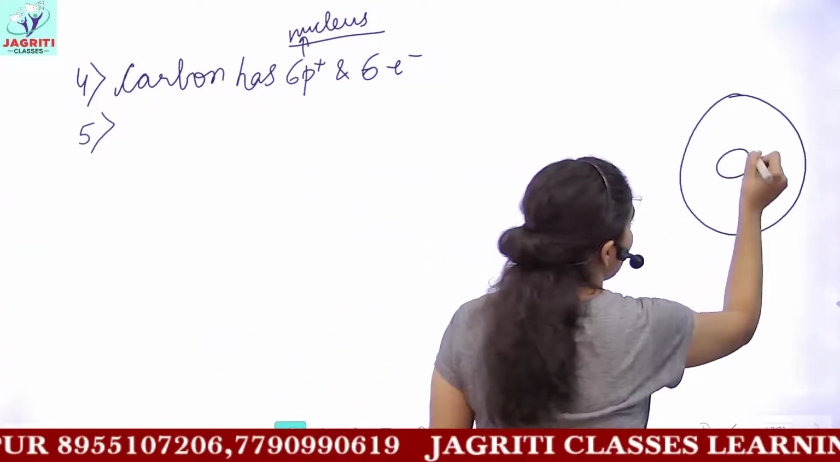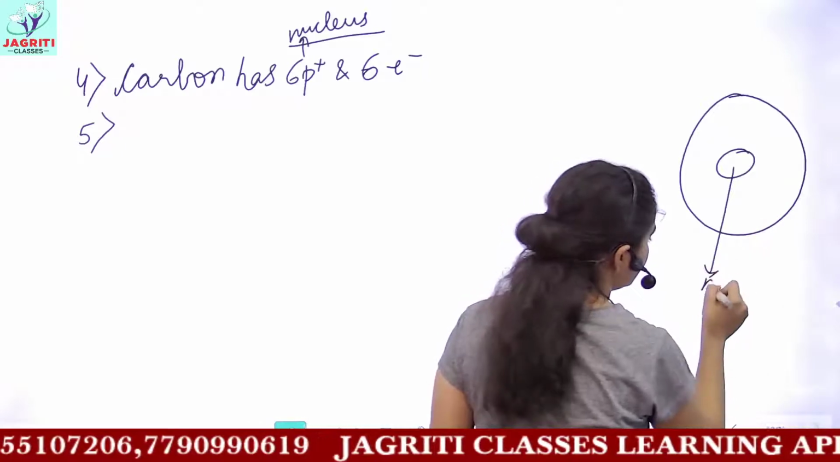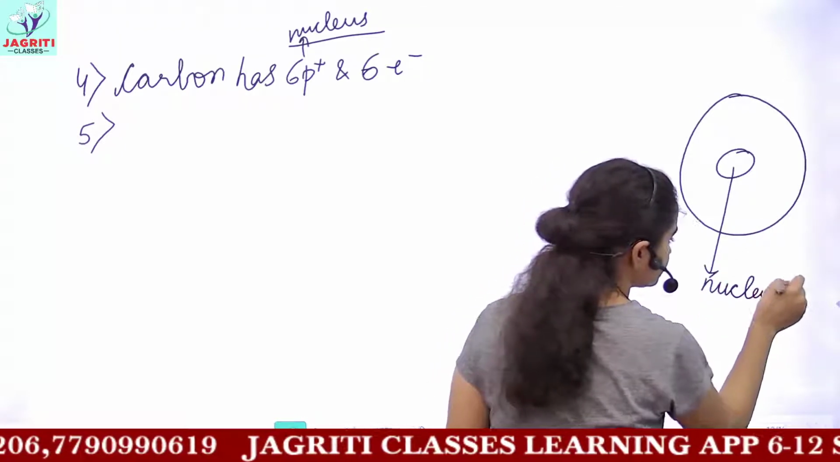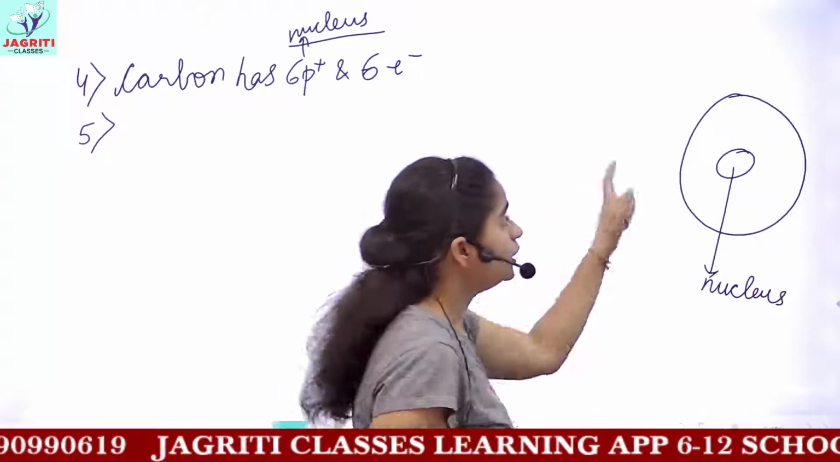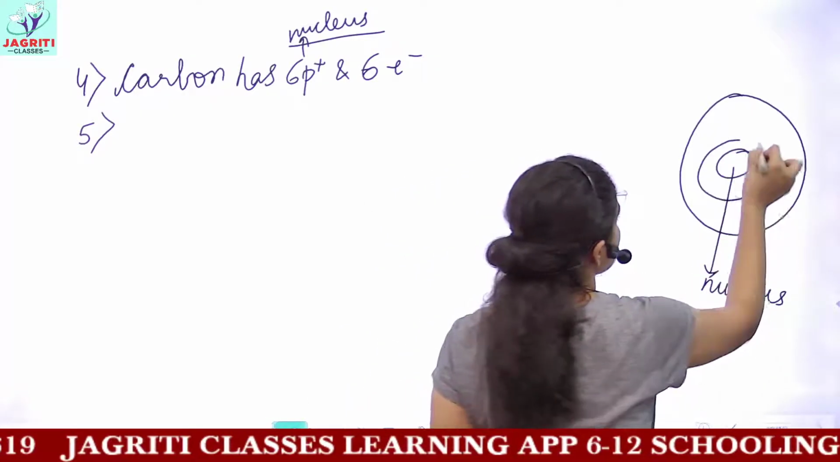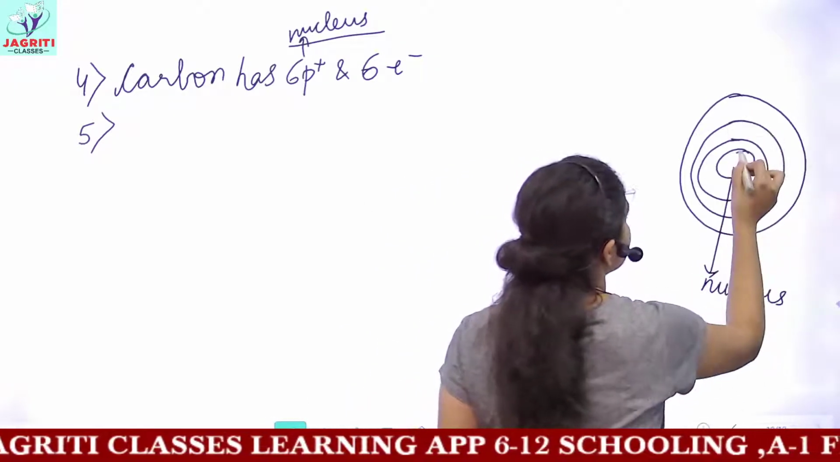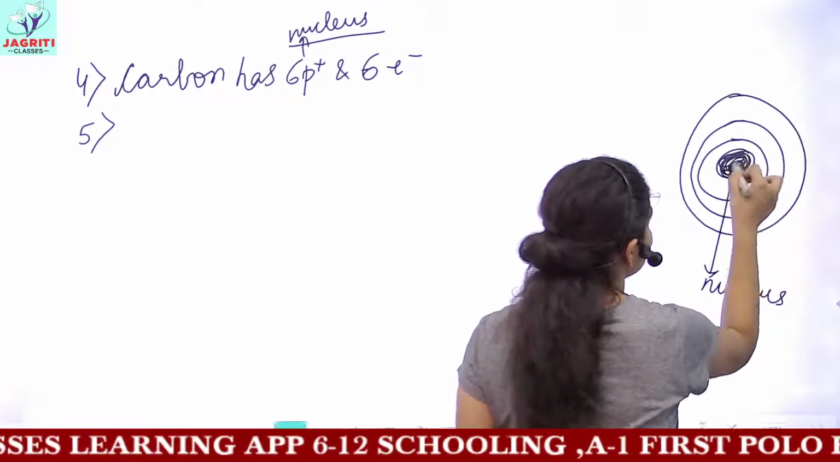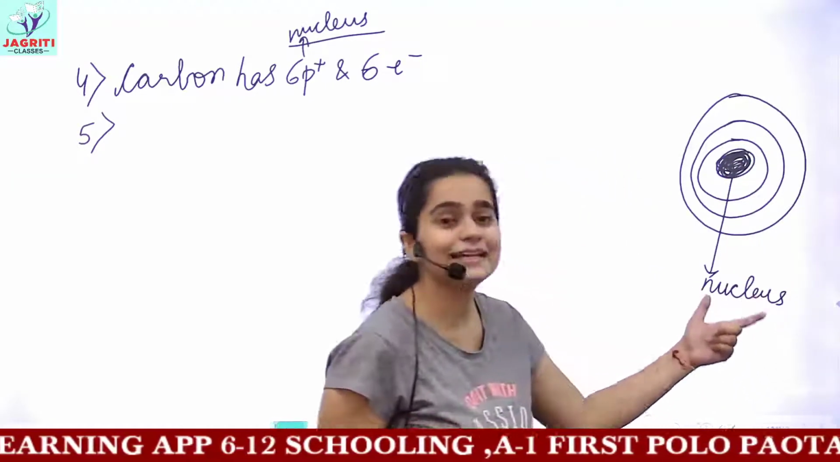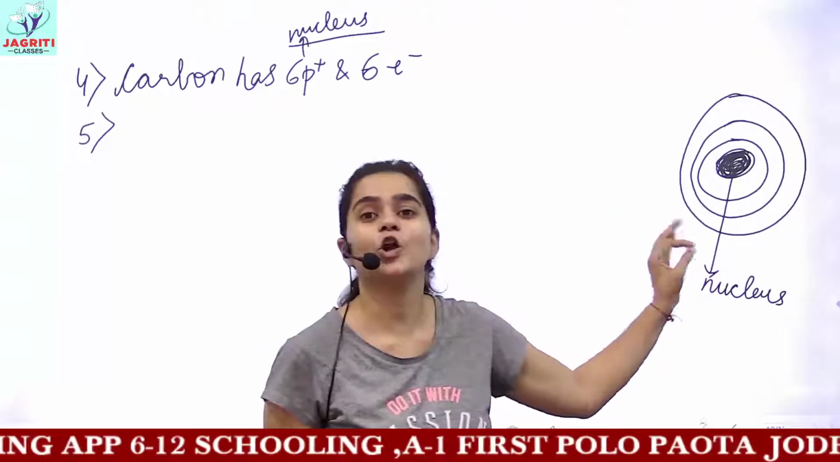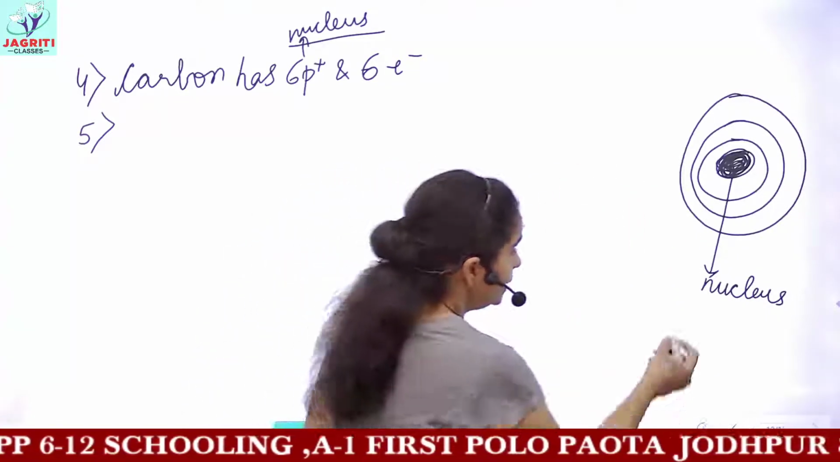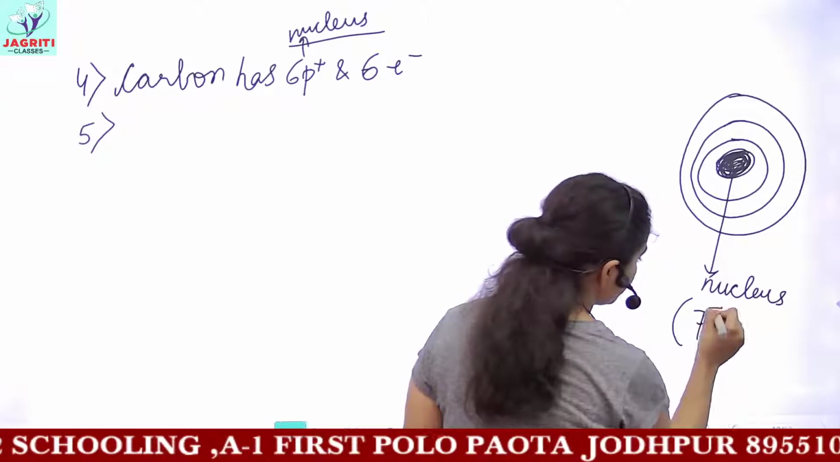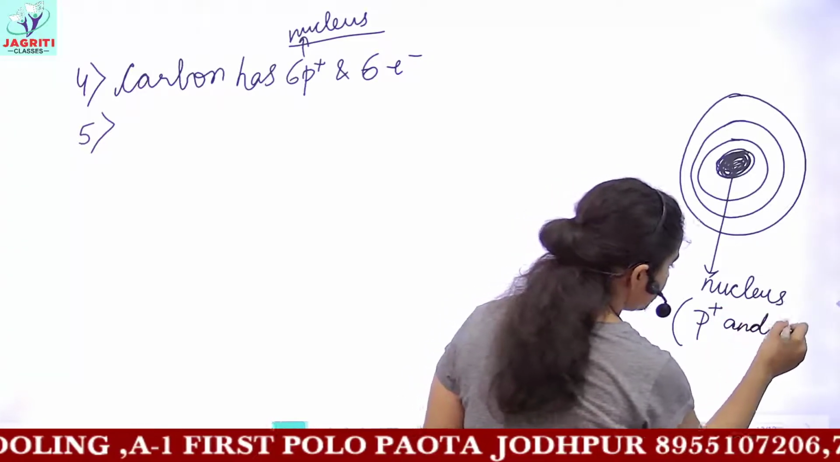In the middle of the atom, we have our nucleus, and around the nucleus we have different shells, okay? In these shells the electrons revolve. This darkened circle represents the nucleus. It is present in the center or the middle part of the atom. This nucleus contains protons and neutrons.